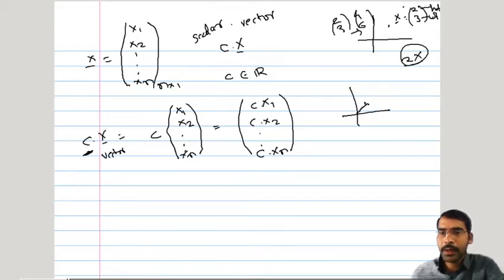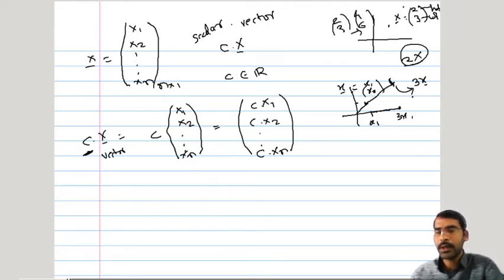So suppose x bar is equal to x1, x2, this is the vector, and now we want to have 3x bar. So x1 will get multiplied with 3, so it will be 3x1. Instead of x1 we will be considering 3x1. Similarly, instead of x2 we will be considering 3x2. So the point will fall somewhere here. So this will be 3x bar. So whenever we are multiplying a vector by any scalar, that scalar will get multiplied with each and every component